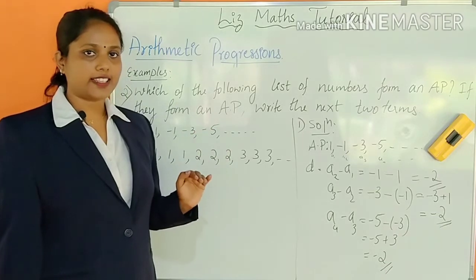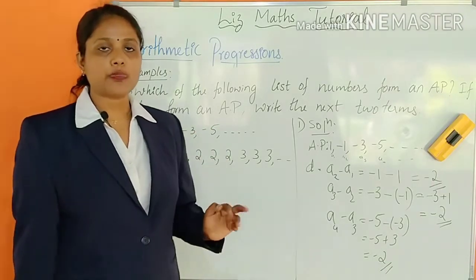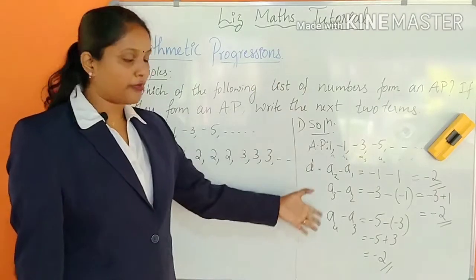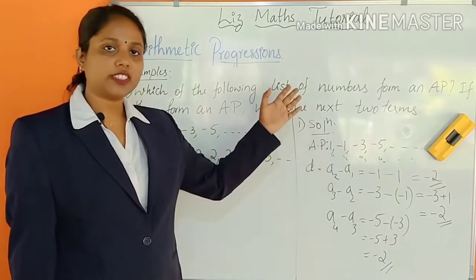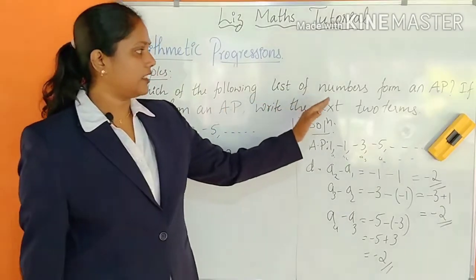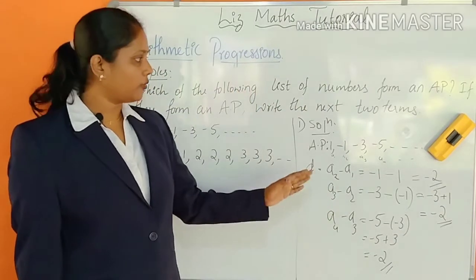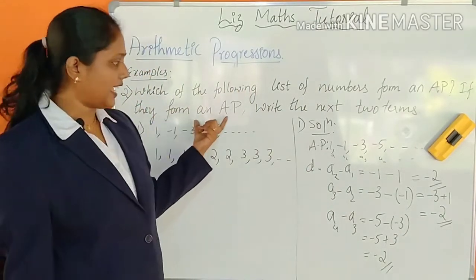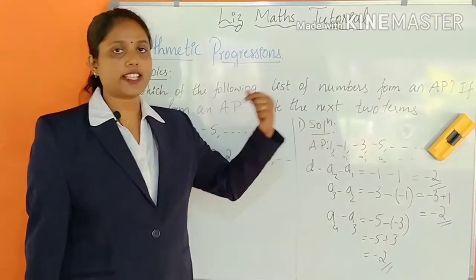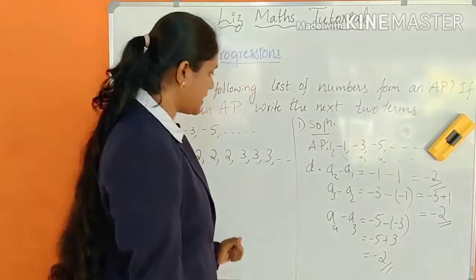So the common difference D is -2. It is same everywhere. So we can say that the list of numbers are in AP. And what else you have to do? If it is in an AP, you have to find out the next two terms. Got it?